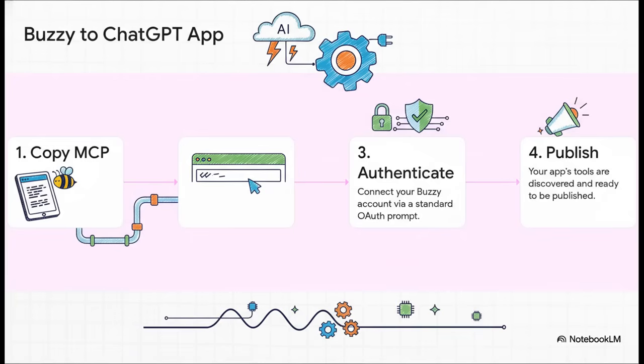And what's really amazing is this creates a super fast pipeline to ship real ChatGPT apps. You build your app in Buzzy, you copy the MCP server URL, you paste it into ChatGPT's developer mode, the tools are discovered, you authenticate, and you are ready to publish. It is a complete no-code way to build and ship powerful AI apps without any back-end work.